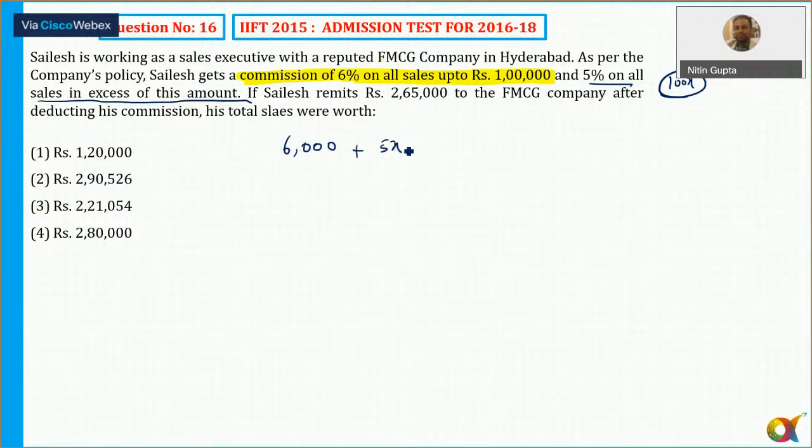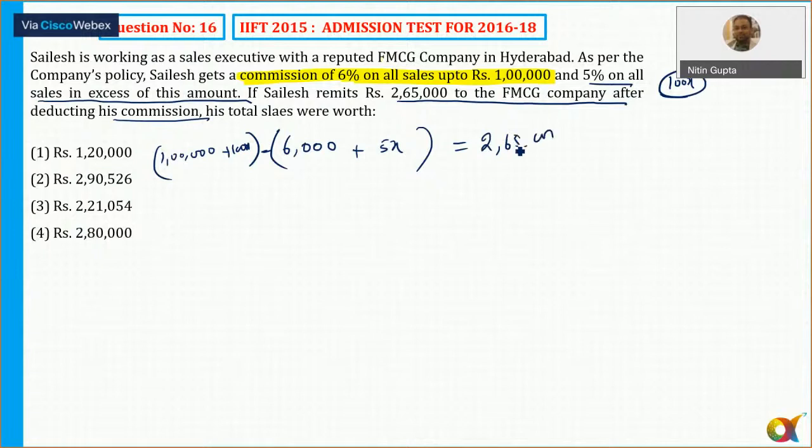And it says if Sales remits rupees 2,65,000 to the FMCG company after deducting his commission. So this is the total. 5,000. That's it.